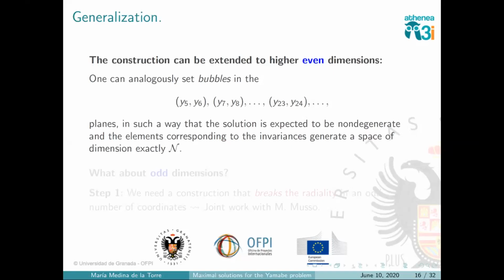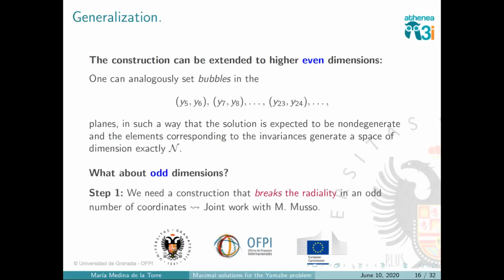But precisely because of this, if we do this also, setting another polygon in the 5-6 plane or in the 7-8 plane, etc., we claim, we don't prove this, but we conjecture, that one can construct a maximal solution every time that we have an even dimension. So this presumably closes the question of the existence of maximal solutions in the case of even dimension. But what I think is more interesting is what happens with odd dimensions.